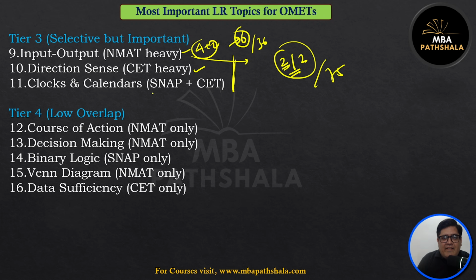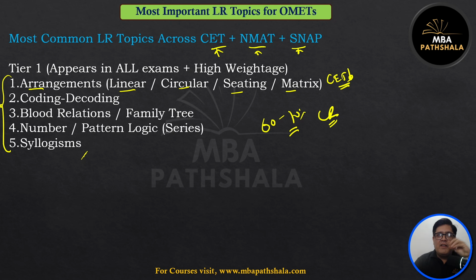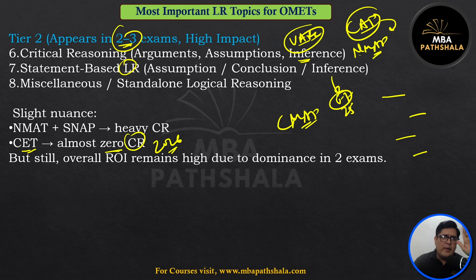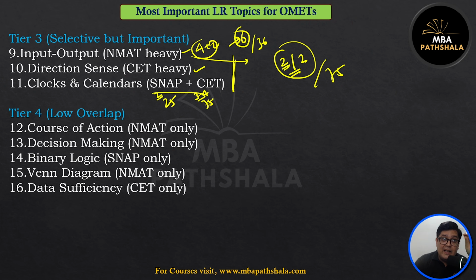Clocks and calendars are heavy and common in SNAP and CET. Out of 25 questions, you can expect 2 questions in this. In CET, you can expect 3 or 4 questions on clocks and calendars. So what are tier 1 and tier 2 topics? Tier 1, common in all. Tier 2, common in 2 of the 3 exams. Tier 3, specific to one particular exam or maybe 2 exams.